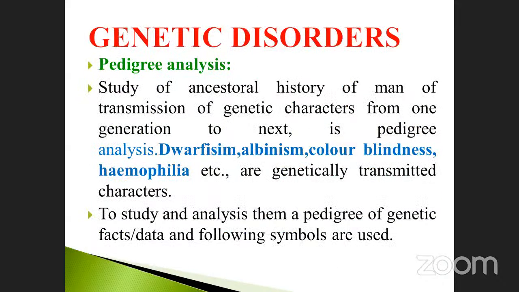Then we will pass on to the next one, genetic disorders. What are genetic disorders? There are so many things. How does it happen? A genetic disorder may be a mutation, sometimes deletion, addition, substitution, insertion, inversion, frame shift, whatever it may be. How will you identify if our parents or grandparents also have a genetic disorder? With the help of a graphical or diagrammatical representation called pedigree analysis.